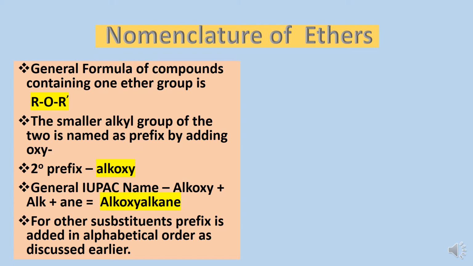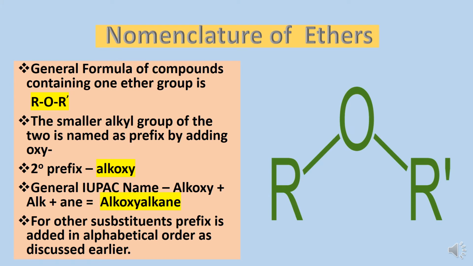Next is nomenclature of ethers. Ether is a kind of functional group which is also considered as a substituent, not a major functional group. Compounds having one ether group are generally represented by the formula ROR', where R may be equal to R' or may not be. When both of these alkyl groups are equal, the ethers are called simple ethers, and when these two groups are different, the ethers are known as mixed ethers.